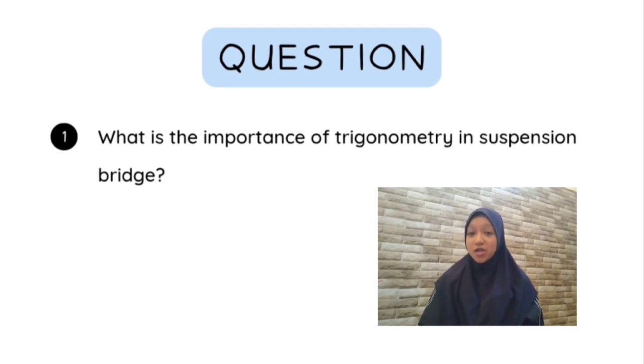Second, it determines the angles of cables with tangent functions. Third, it ensures the distribution of load between towers and cables is balanced. Last but not least, it helps to find the length of suspended vertical cables along the curved cables. In short, without trigonometry, engineers cannot calculate the correct forces, angles, and dimensions needed to build a suspension bridge.